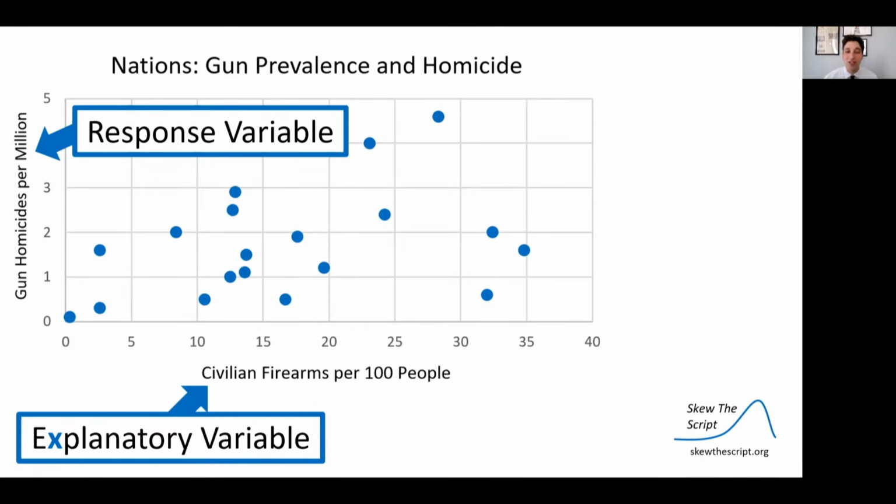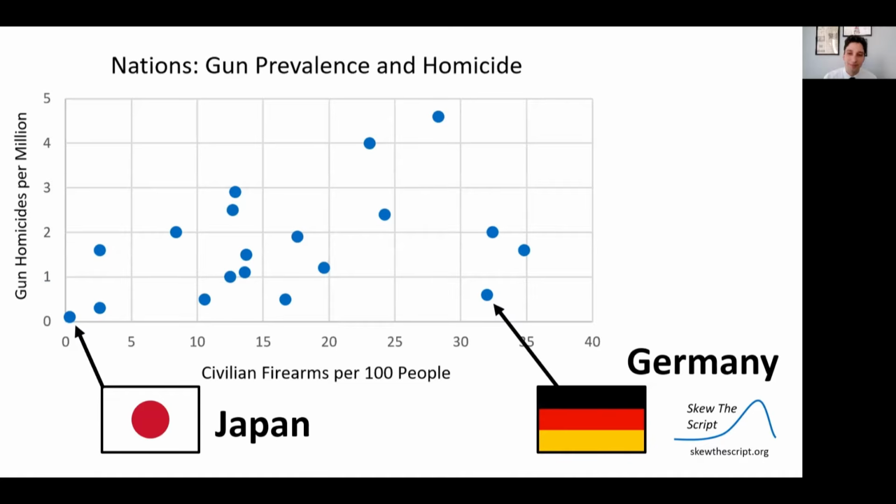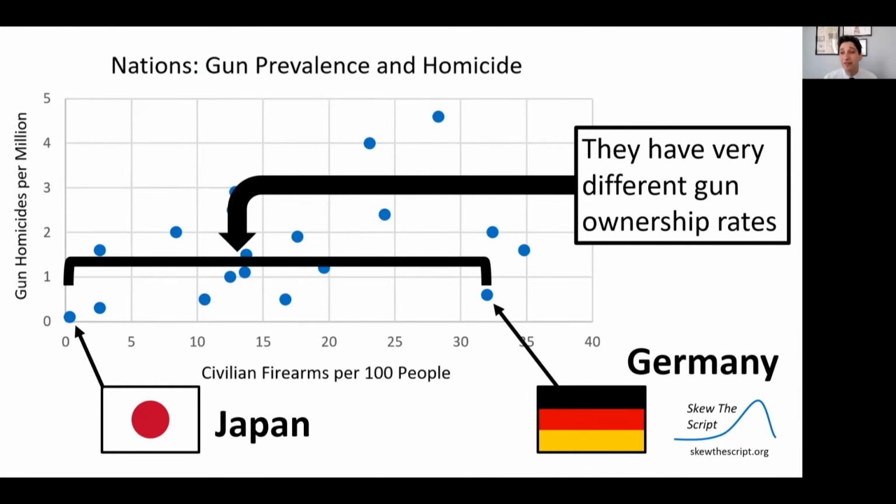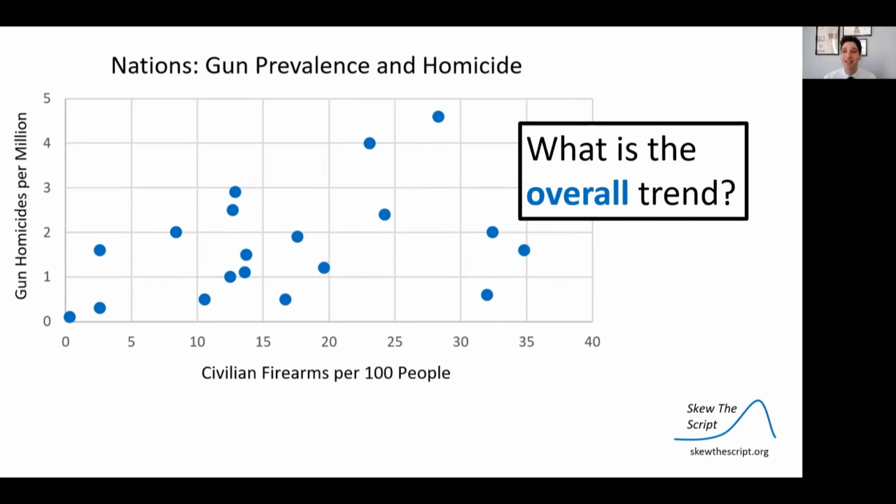So we have here the explanatory variable, think X variable, civilian firearm ownership rates, as explaining the response variable, the gun homicide rates. And you can see here that we have the two countries the sides pointed to, Japan and Germany. Both countries have fairly low gun homicide rates. They're very low on the y-axis. Yet they have very different gun ownership rates. There's a big difference on the x-axis.